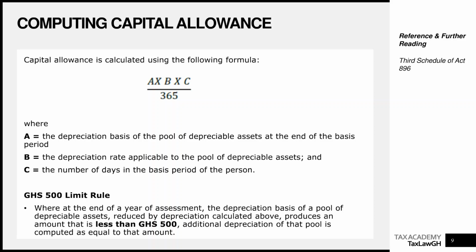In this video, we continue from where we left off in the first one, where we ended with the 500 cedis limit rule. I highly recommend that before you continue watching this, you go back if you haven't watched part 1 of the capital allowance series, acquaint yourself with the basics, understand the different classifications of pools of assets, get to know the 5 pools of assets, get to know the special rules for mining and oil and gas or upstream petroleum operations, and then based on that foundation, come here as we delve deeper in this part 2 video.